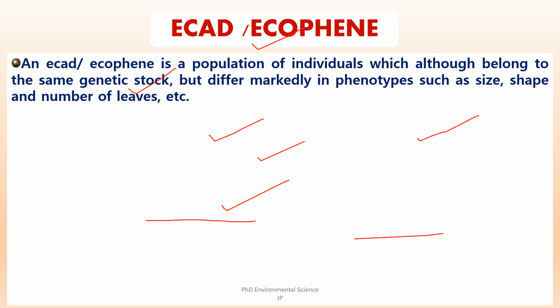If two ecophenes remain in their respective habitats for too long, these morphological changes will start becoming permanent. Over generations, if environmental pressures persist, these adaptations may lead to genetic changes through natural selection, eventually resulting in speciation.